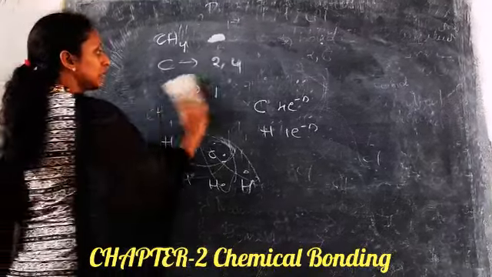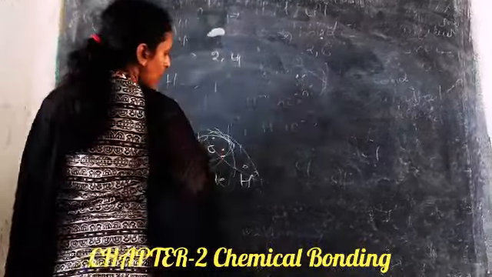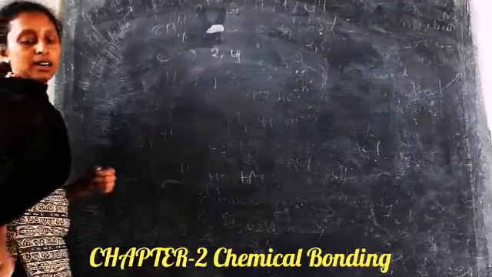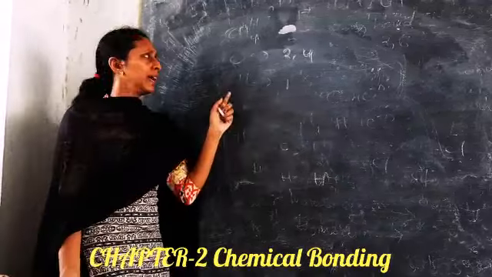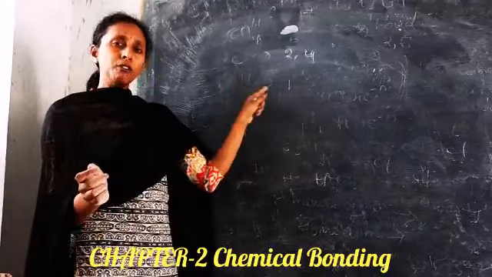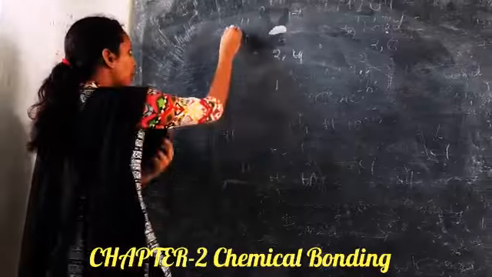So this is about the single bond. These are all what I discussed, like H2, Cl2, CCl4, CH4, and water, ammonia. These all form a single bond. Whereas double bond, example,